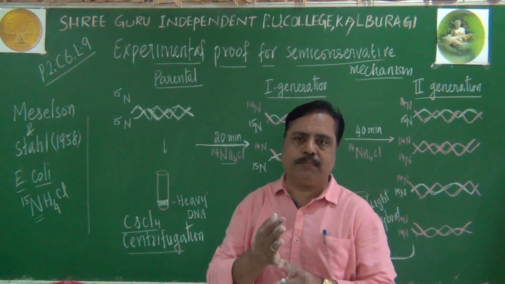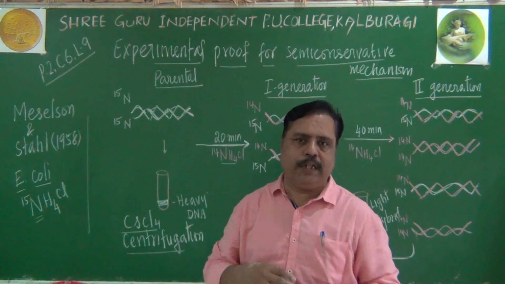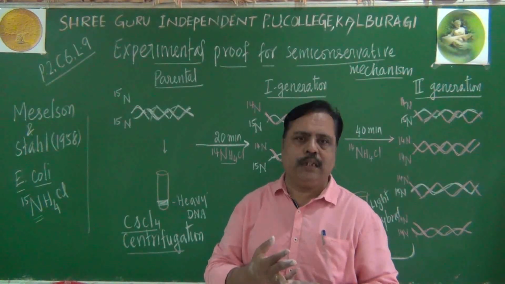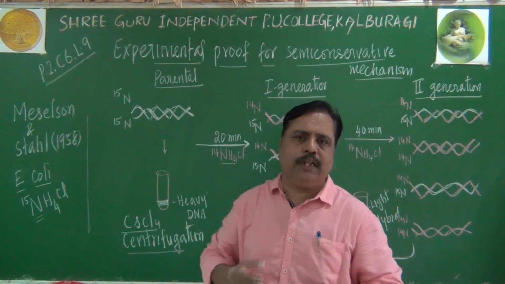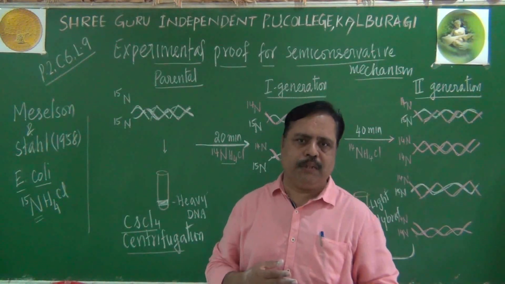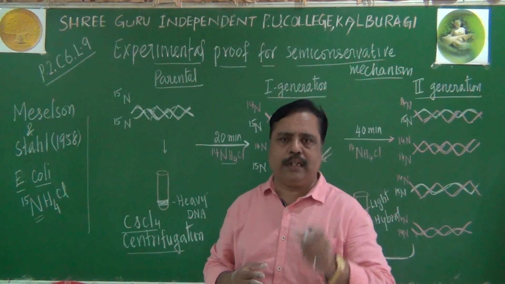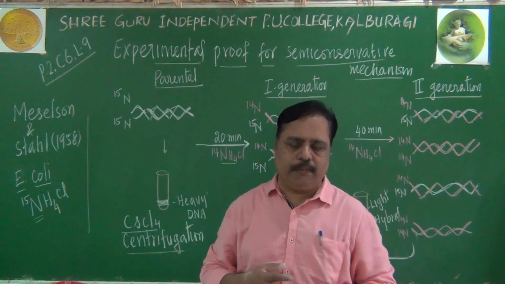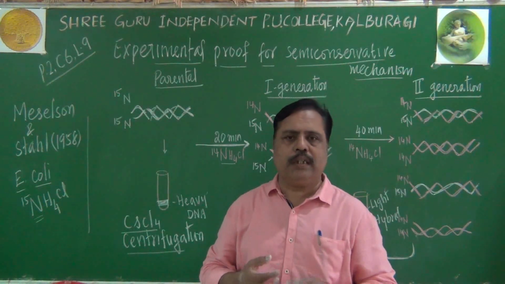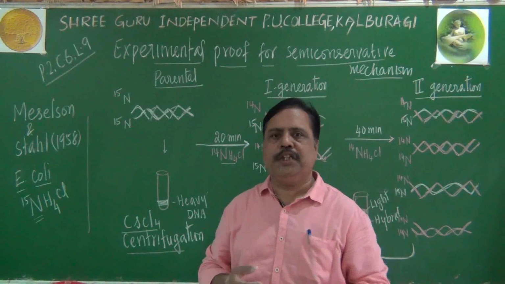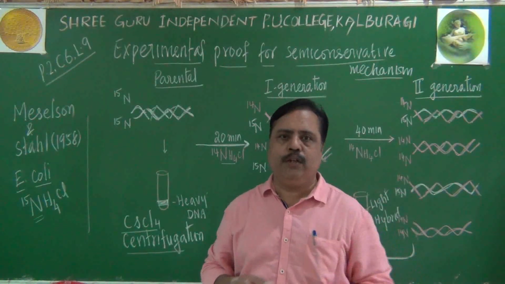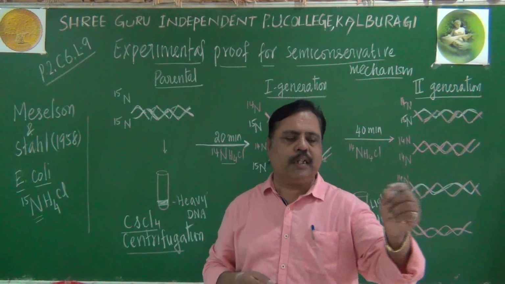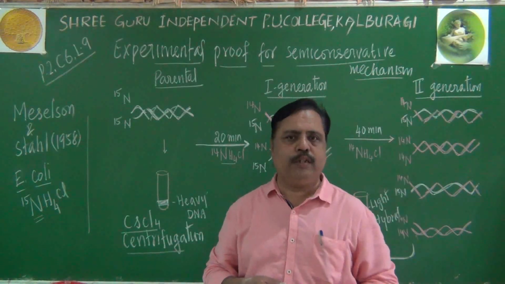Remember, already 3 experiments we have seen. One is the Griffith experiment in the search for genetic material. Another one is the Avery, MacLeod and McCarty experiment, the biochemical characterization of genetic material. The third one was the Hershey and Chase experiment, where radioactive isotopes S35 and P32 were used.